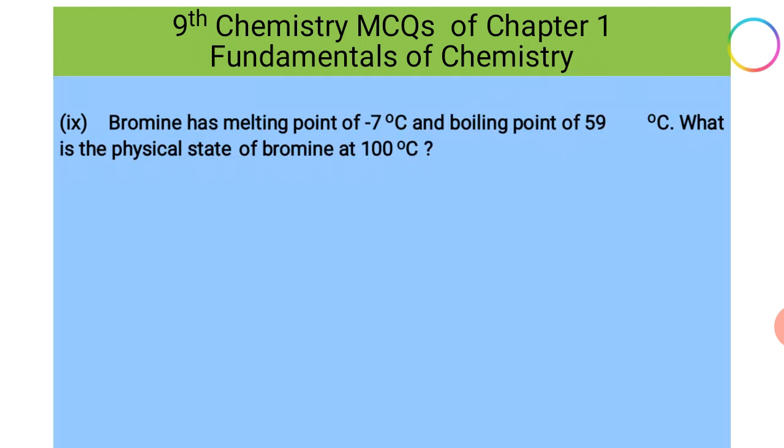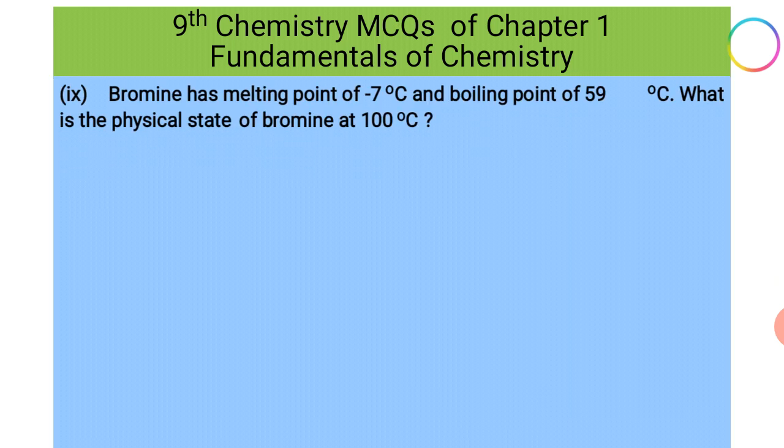Number 9. Bromine has melting point of -7 degrees centigrade and boiling point of 59 degrees centigrade. What is the physical state of bromine at 100 degrees centigrade? Students, you see the boiling point is 59 degrees C. So at 100 degrees centigrade, definitely it will be in gaseous state.